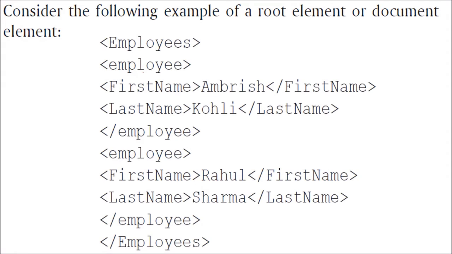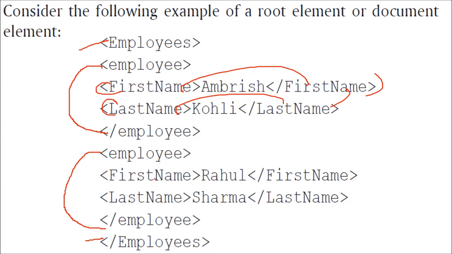Just consider this example. Here we have employees. This is our root element. All these inside, because this is also a tag, and this is also a branch. This is also a branch. Inside this you have the actual data: first name, last name, first name, last name, first name, last name, right? But this is known as the document element. This is encapsulating every other thing inside in a proper format being described either by DTD or by the user.